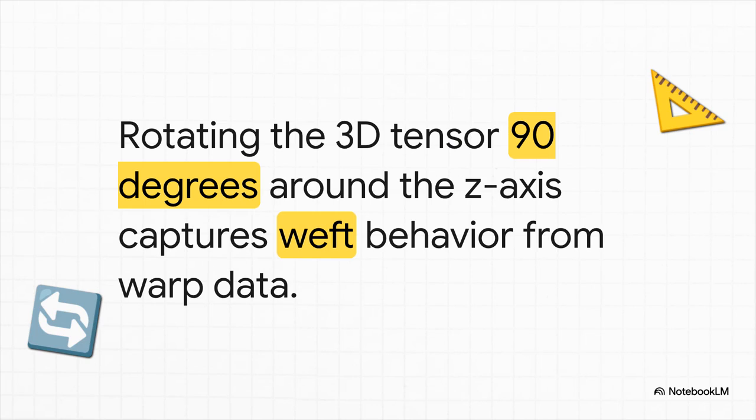Now, modeling those weft yarns requires a highly efficient trick. Woven composites have a strongly orthogonal nature, right? So instead of running entirely new high-fidelity simulations to train the weft network, the researchers use a standard 90-degree tensor rotation around the z-axis. It's essentially a brilliant computational shortcut. This allows the weft yarn stress and strain behavior to be derived straight from the existing warp dataset. It's a highly efficient way to capture the material's orthotropic behavior without doubling the computational cost of data generation.